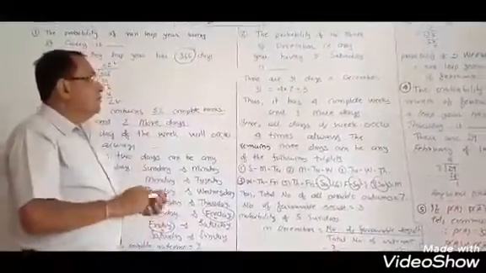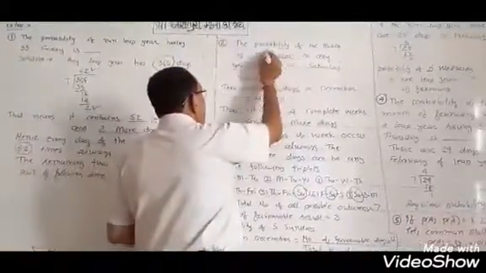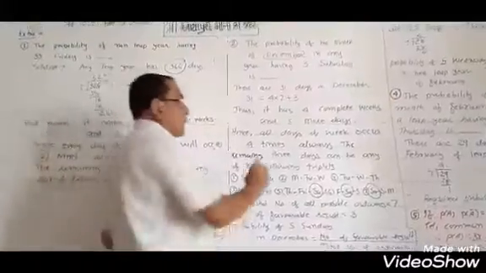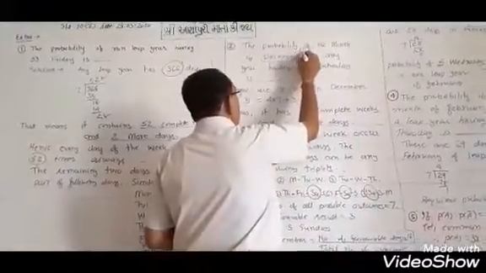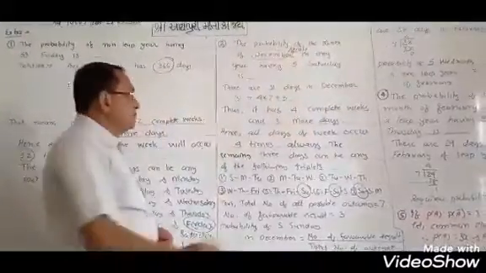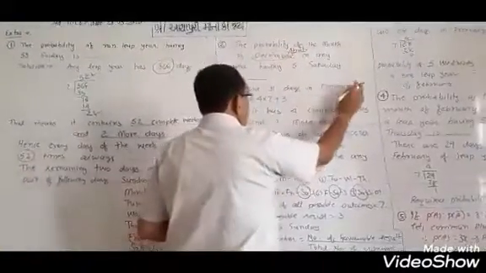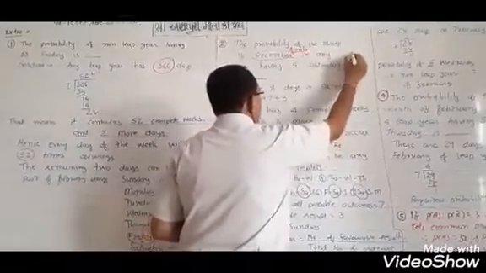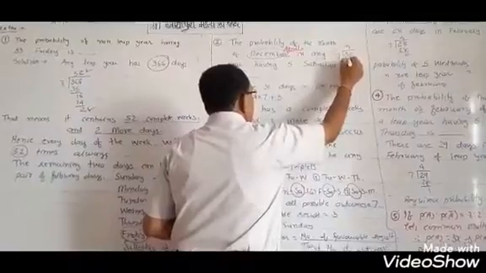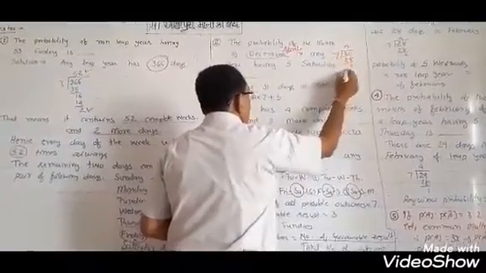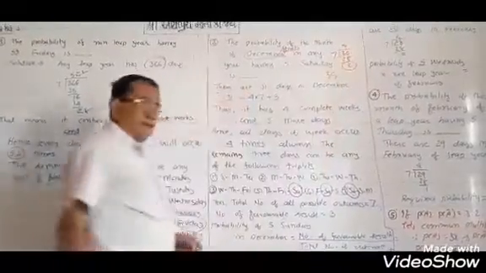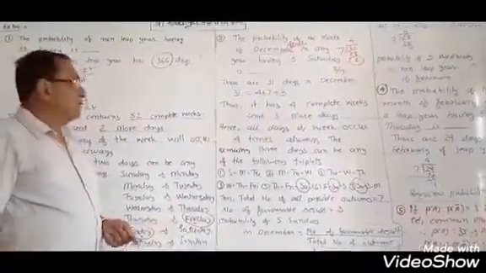Suppose instead of December, you are asked about April. The number of days in April is 30. 30 divided by 7: 4 sevens are 28, so the remainder is 2, and the answer is 2 upon 7.